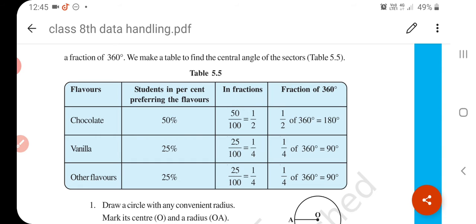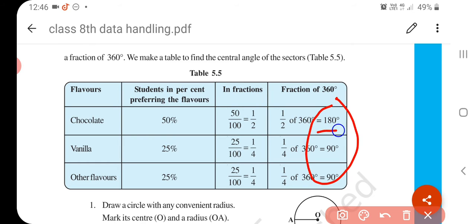Now how to draw the pie chart? To draw a pie chart, the steps of construction are: convert the data into percentage, convert the percentage into degree of central angle. Okay, this way we have converted into central angles. Divide the circle into sectors according to the central angle. Now here see, one is 180 degrees, 90 degrees and 90 degrees. So you have to divide your circle according to this.